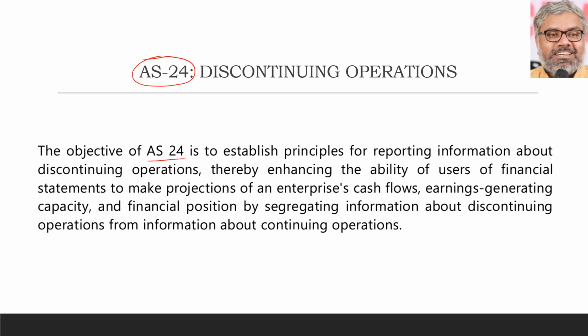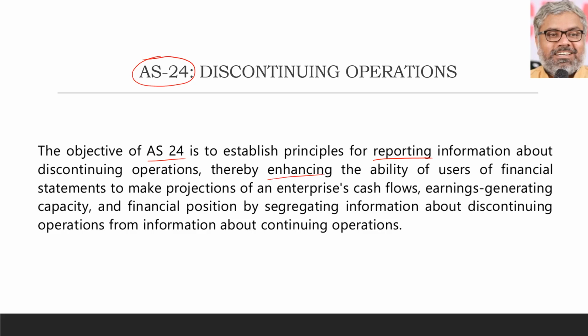So this standard, AS 24, tries to establish the principles for reporting. Once again, it is not related to recording or measurement, it is related to reporting the information about, naturally, as the name indicates, discontinuing operations. So what happens because of this reporting?